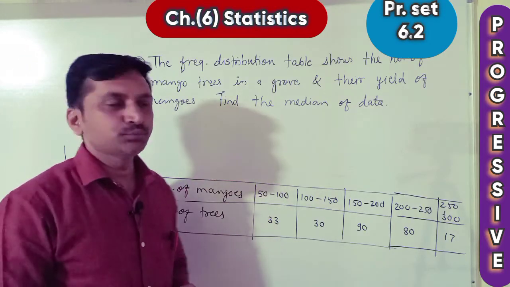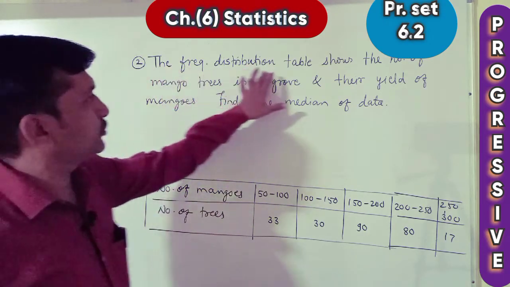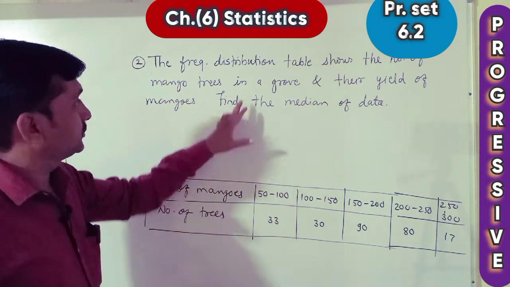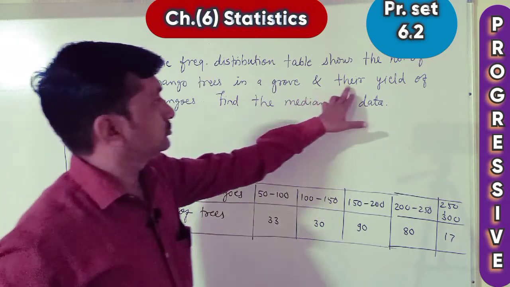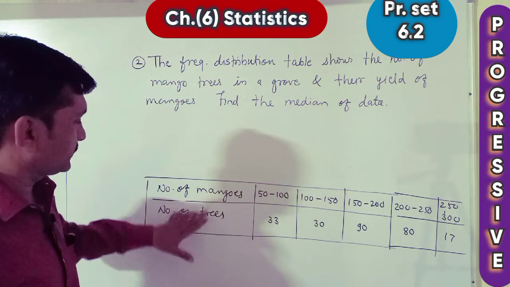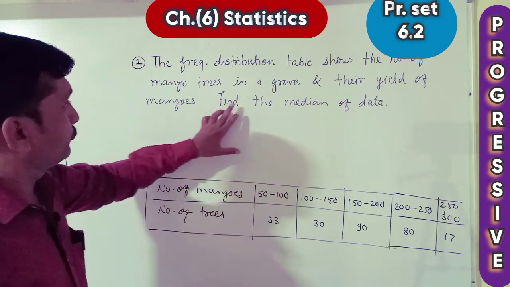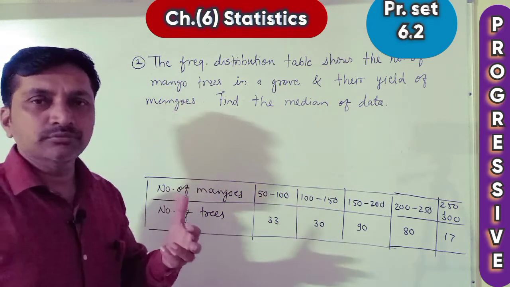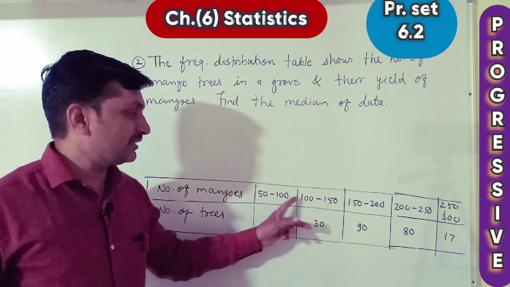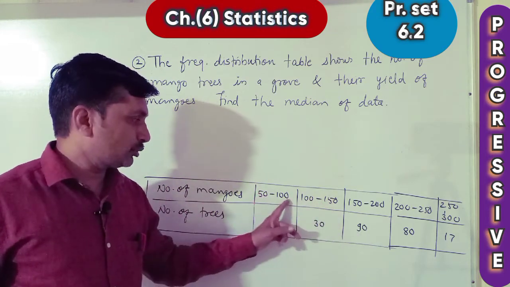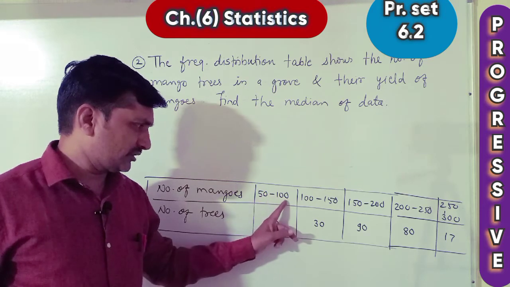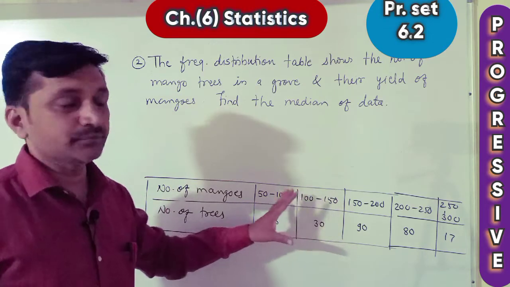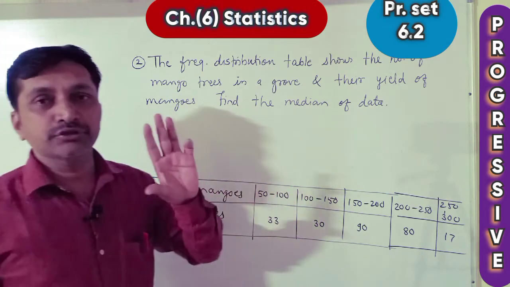Let's see example number 2. The frequency distribution table shows the number of mango trees. Here number of mango trees are given in a group, and yield of mangoes here. Find the median of data. Now we want only 3 columns if their upper and lower limits are same. Here upper limits, lower limits, lower 50, upper limit, here lower 100, 150, upper and lower limits are same. Then we have only 3 columns.